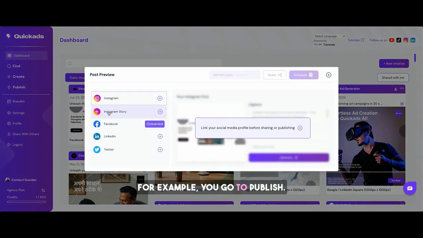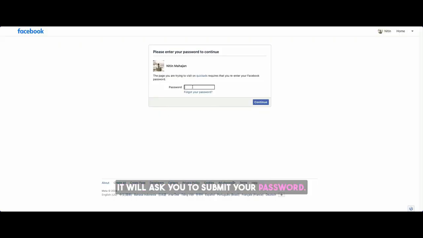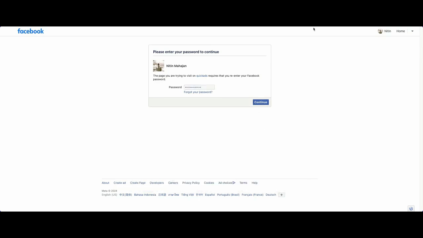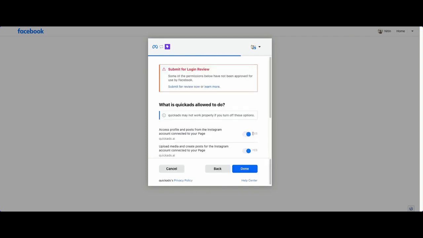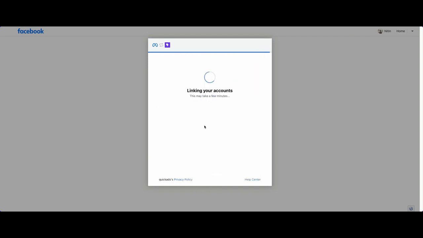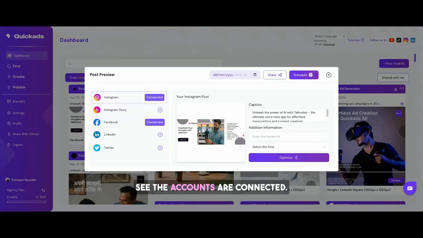For example, you go to publish. Let's say I want to connect it to Instagram. It will ask you to submit your password. In this case, it's connected to one of our individual accounts. And that's it. See, the accounts are connected.